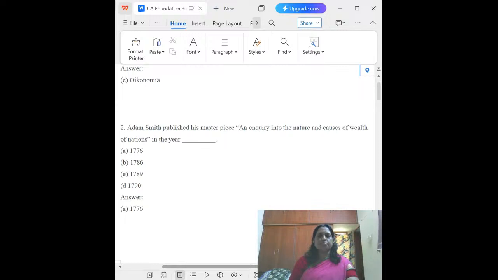Adam Smith published his masterpiece, An Enquiry into the Nature and Causes of Wealth of Nations, in the year? So, which year did Adam Smith publish this masterpiece book? The year is 1776. You have to remember the year 1776. Only in 1776 Adam Smith published this book.